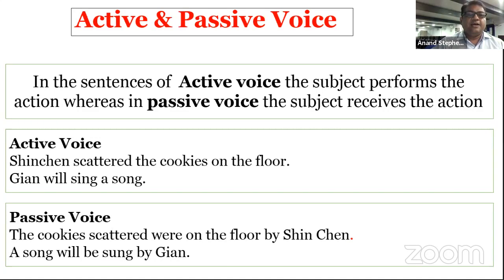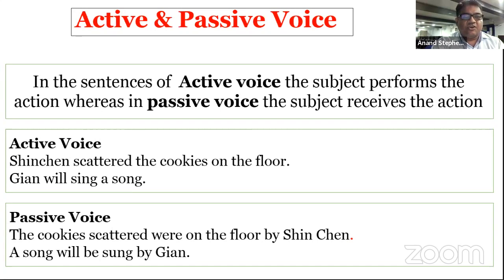Okay, so again, these are the examples. Shin-chan scattered the cookies on the floor. My God, what can we expect from Shin-chan? He always does this kind of mischief at home. Shin-chan scattered the cookies on the floor. Here, the subject is important. Shin-chan is important, and he is performing the action.